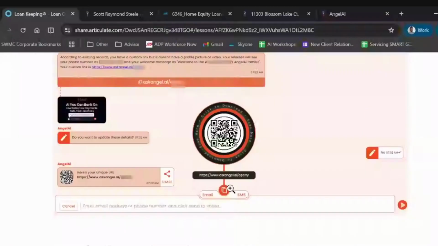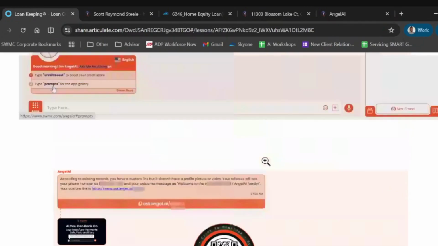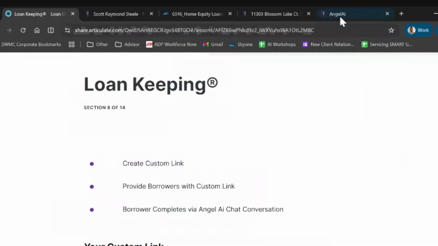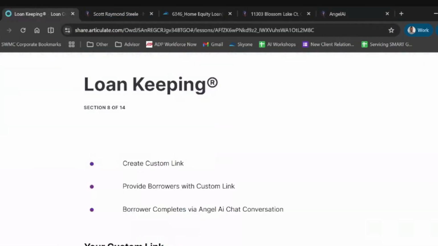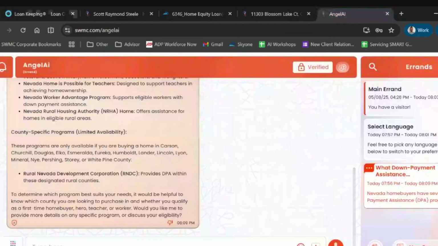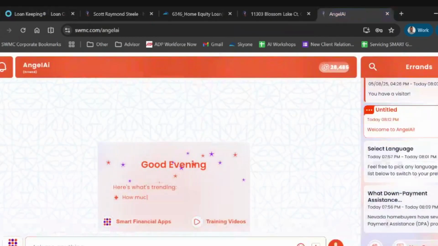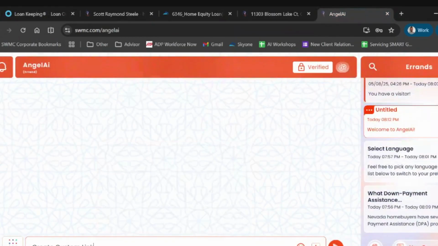It will have askangel.ai/ and then your name. On loan keeping, you can just write down, you can open a new errand, and when you open the errand, you can write down create custom link at the bottom. And then click enter, so it starts that action for you. It should start creating. If you have it created already, it should give it to you. If you don't, then it should ask you if you want to create a custom link.